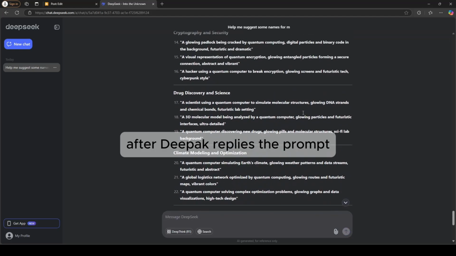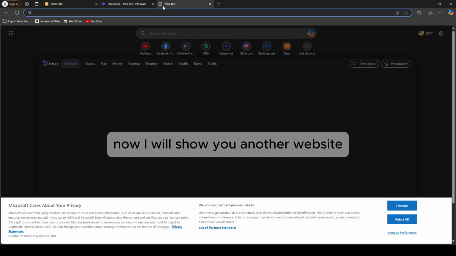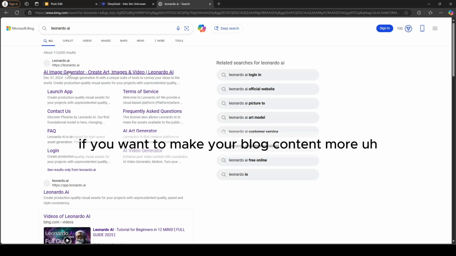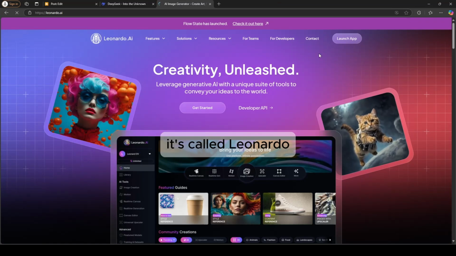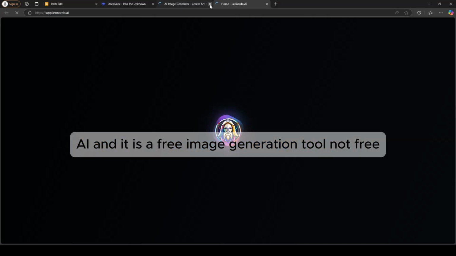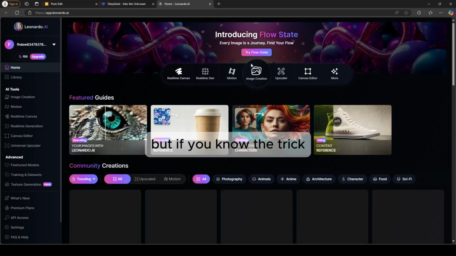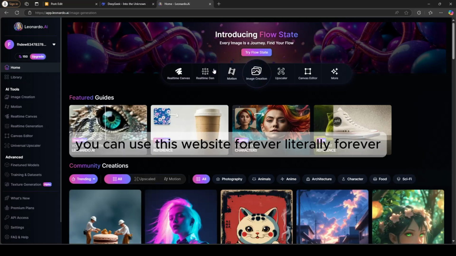After DeepSeek replies with the prompt, now I will show you another website which you need to use if you want to make your blog content more readable. So here you can see the website, it's called Leonardo AI, and it is a free image generation tool. Not free, I mean there are some paid plans, but if you know the trick, you can use this website forever, literally forever.